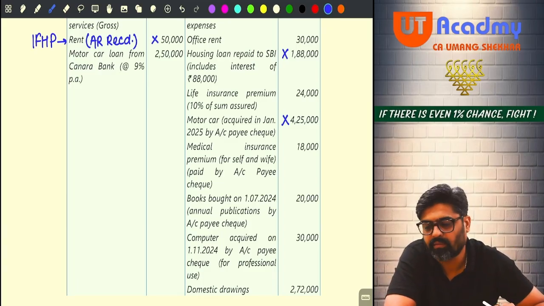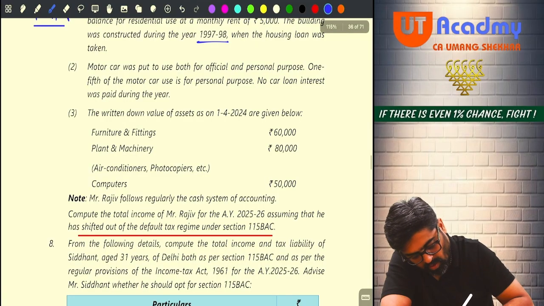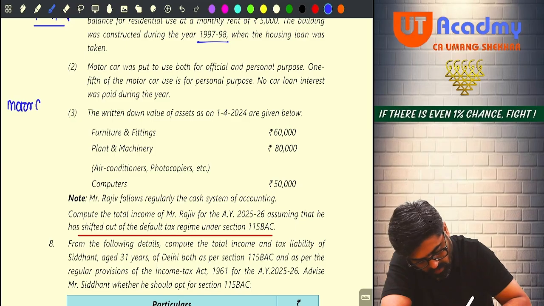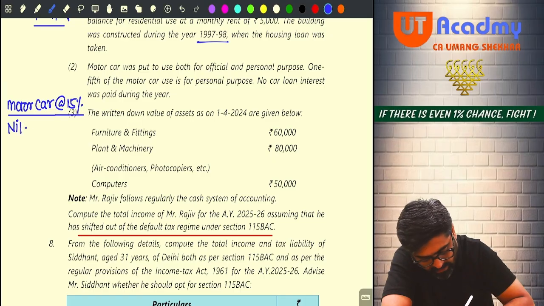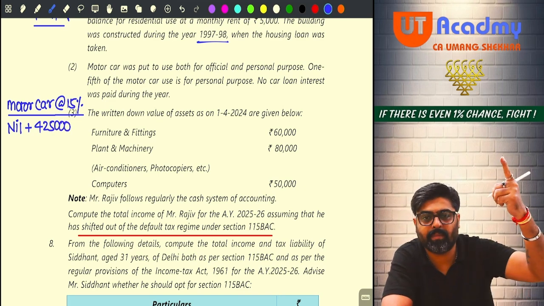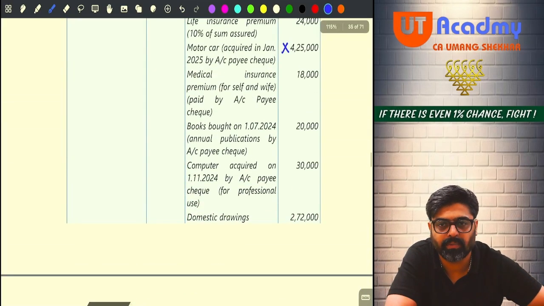So now I will have a motor car block, depreciable at the rate of 15%. Motor cars are also depreciable at 15%. Will there be any opening? No, nil. Will there be any addition? Yes, additions are there. How much? 4,25,000. New motor car purchased, this will not be allowed as a deduction under the PGBP head. Bring it under your block. Now tell me when this motor car is purchased.